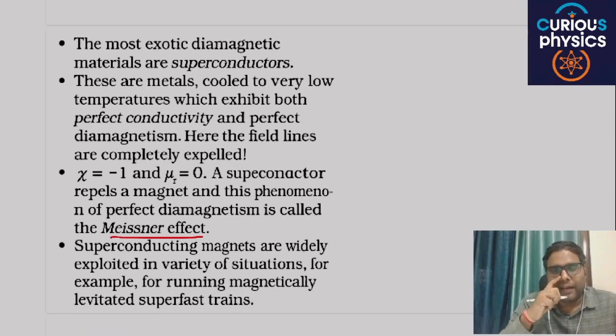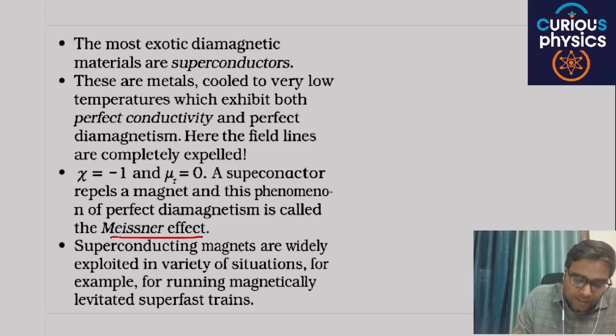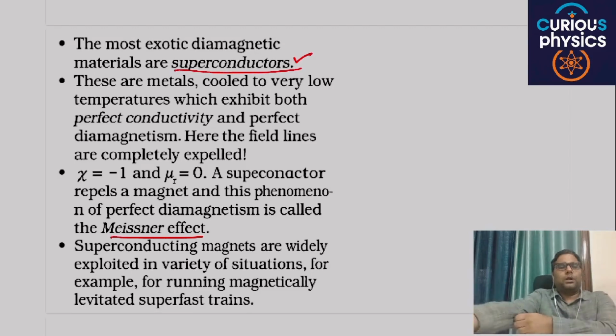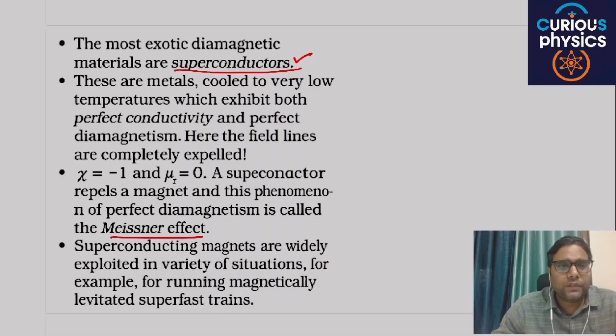That particular effect, the Meissner effect, is related to diamagnetism. The most exotic diamagnetic materials are superconductors, which are basically part of modern day computers. These are nothing but metals cooled to very low temperatures, which exhibit both perfect conductivity and perfect diamagnetism.